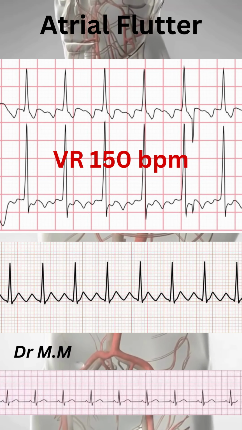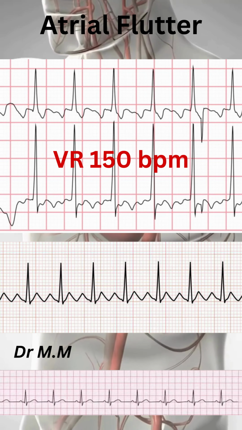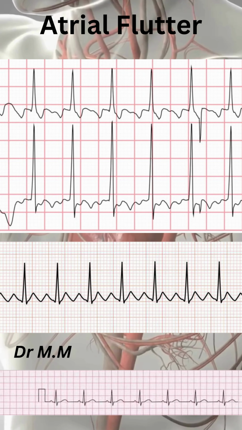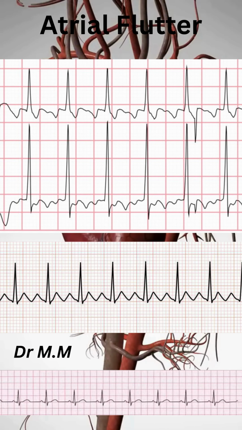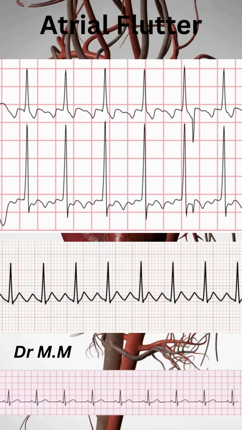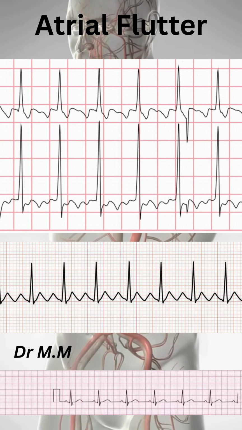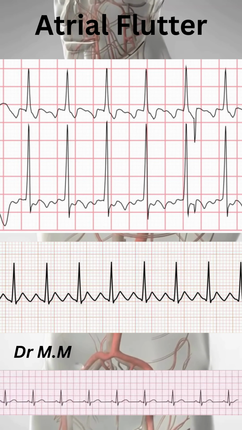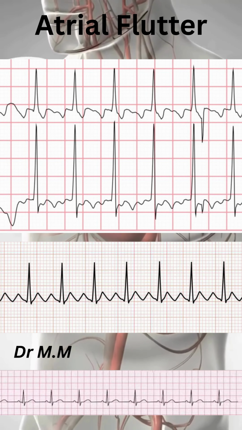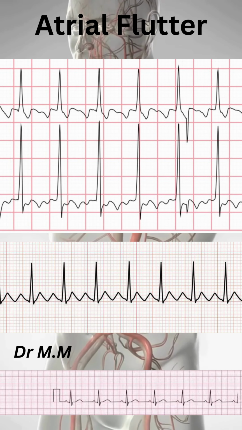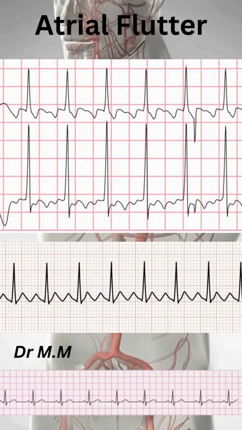rate near 150 bpm. However, variable block, 3/1 or 4/1, may occur, especially with medications or AV nodal disease. Importantly, unlike atrial fibrillation, the rhythm is regular, unless the AV conduction is variable. Recognizing this pattern is critical for diagnosis and for guiding treatment, especially when rapid rates are mistaken for sinus tachycardia